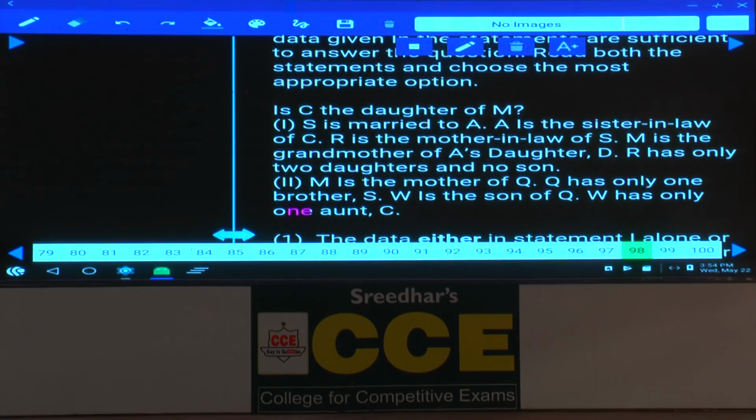Is C the daughter of M? Now the question is about "is". Whenever the question is about "is", it is nothing but yes or no. Now we have to say whether C is definitely the daughter or C is not the daughter.